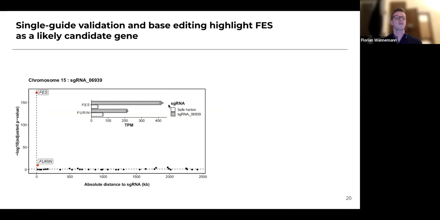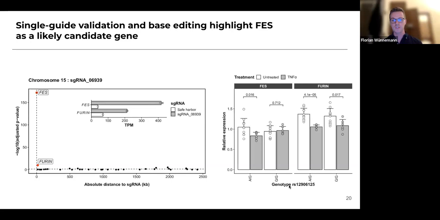Now, this points towards the fact that FES obviously has a stronger upregulation within our screen, or this guide RNA has a stronger effect on FES, but it doesn't really highlight whether FES or furin is the causal gene at this locus. So what we did then is base editing at this locus, and we swapped the allele at the locus from A to G.